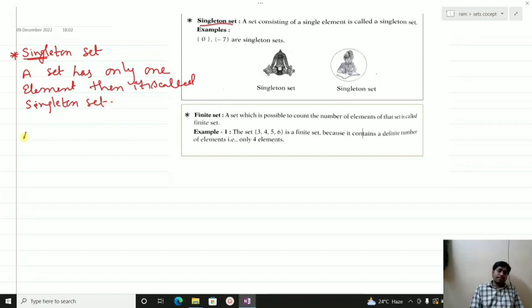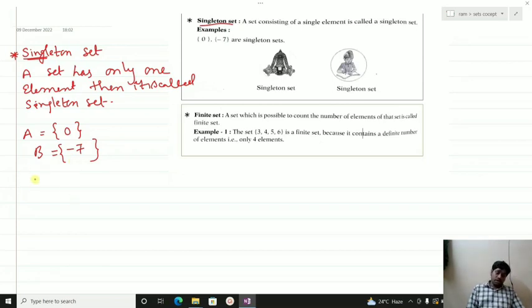Example, A has only 0. Previously I forgot to tell you that if 0 is there, 0 is one element, so it is not an empty set. It has only one element. Like B equals minus 7: only one element is there, then it is called a singleton set.